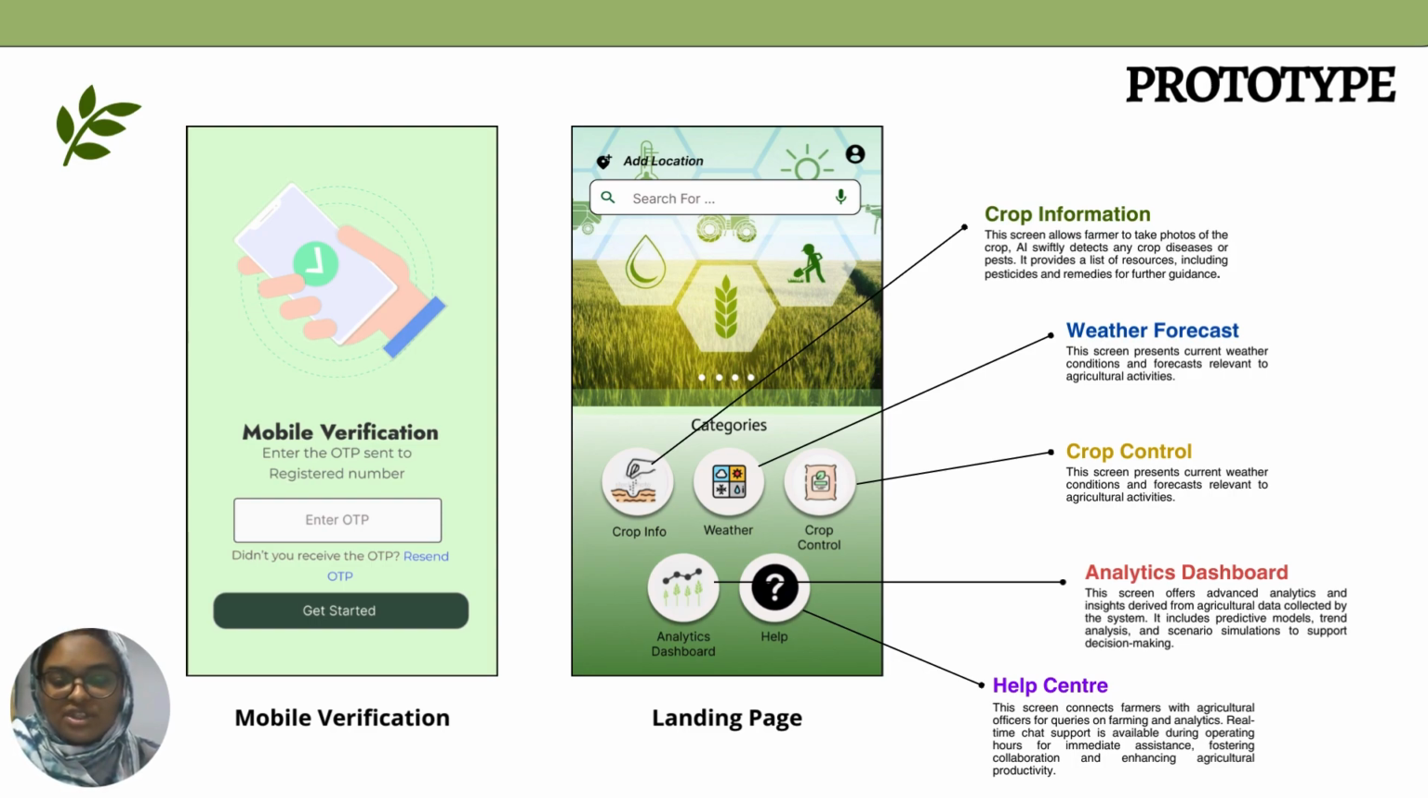Analytics dashboard. This screen offers advanced analytics and insights derived from agricultural data collected by the system. It includes predictive models, trend analysis, and scenario simulations to support decision making. Help Center screen connects farmers with agricultural officers for queries on farming and analytics. Real-time chat support is available during operating hours for immediate assistance, fostering collaboration and enhancing agricultural productivity.